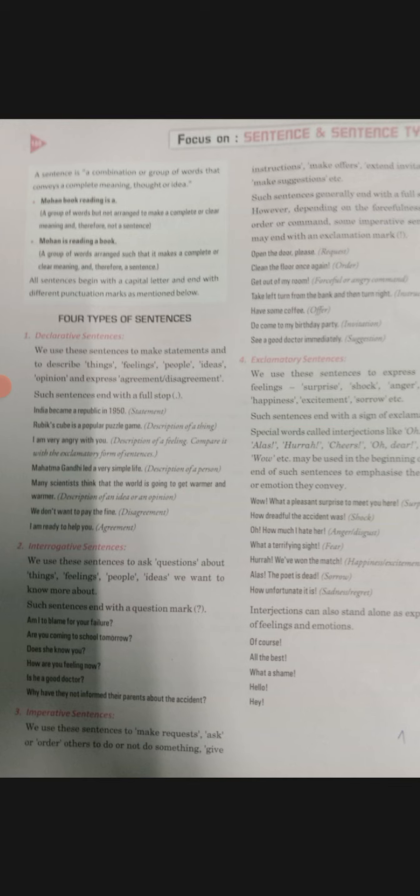Whatever we want to know, we ask a question about it. Basically, these kinds of sentences must have a question mark at the end, and they start either with a helping verb or with a WH word. Your sentence can start with a helping verb like is, am, are, or with a WH family word. So this is the interrogative type of sentence.